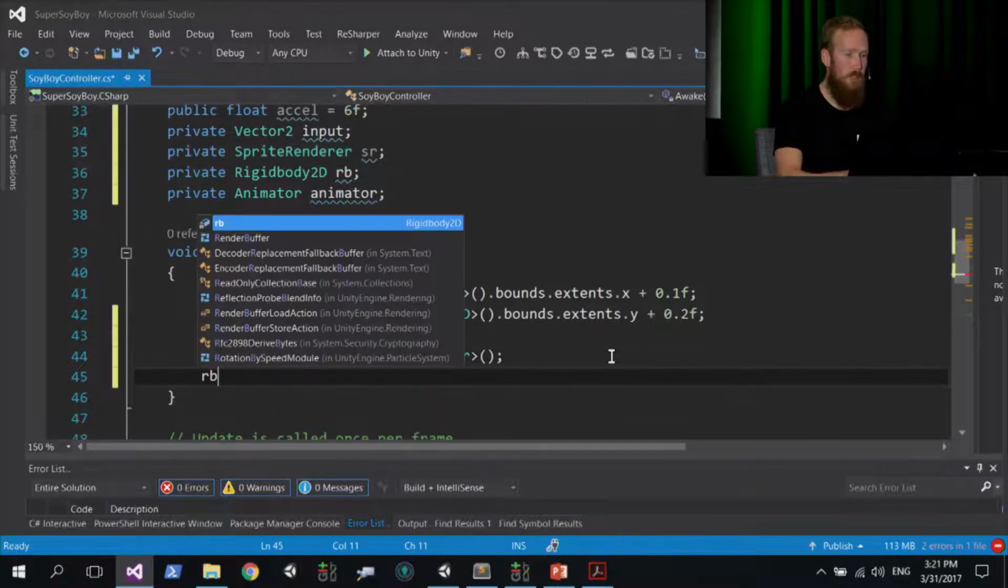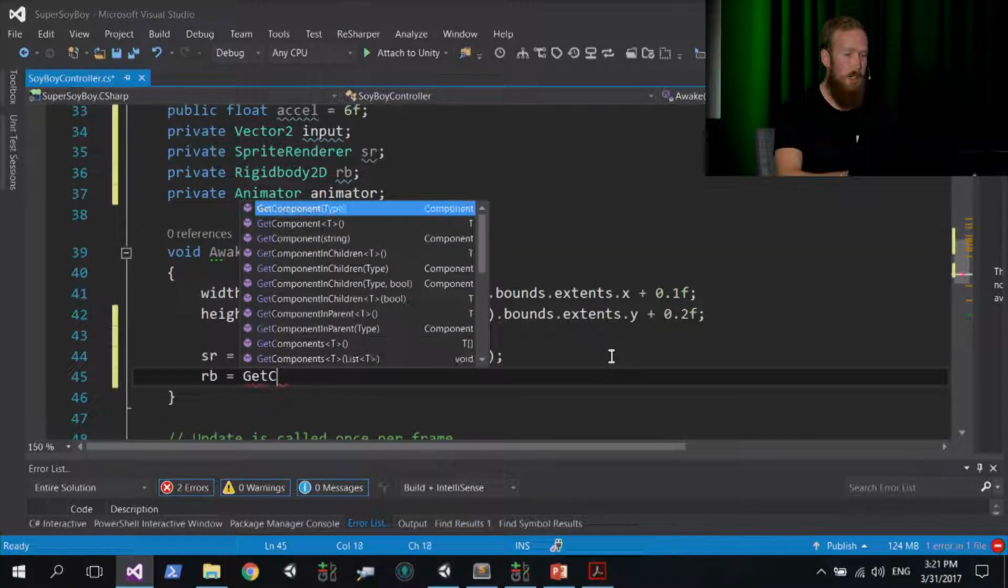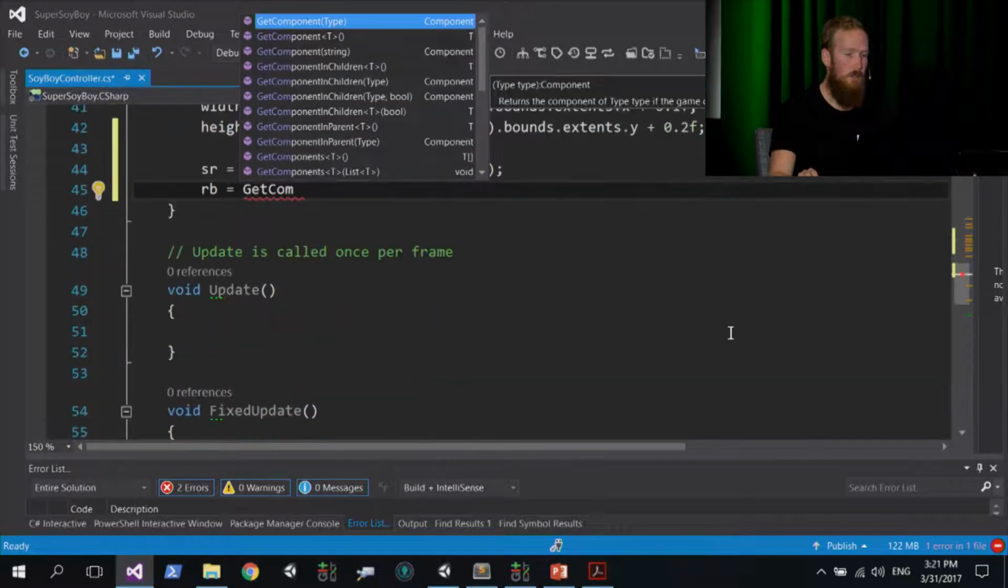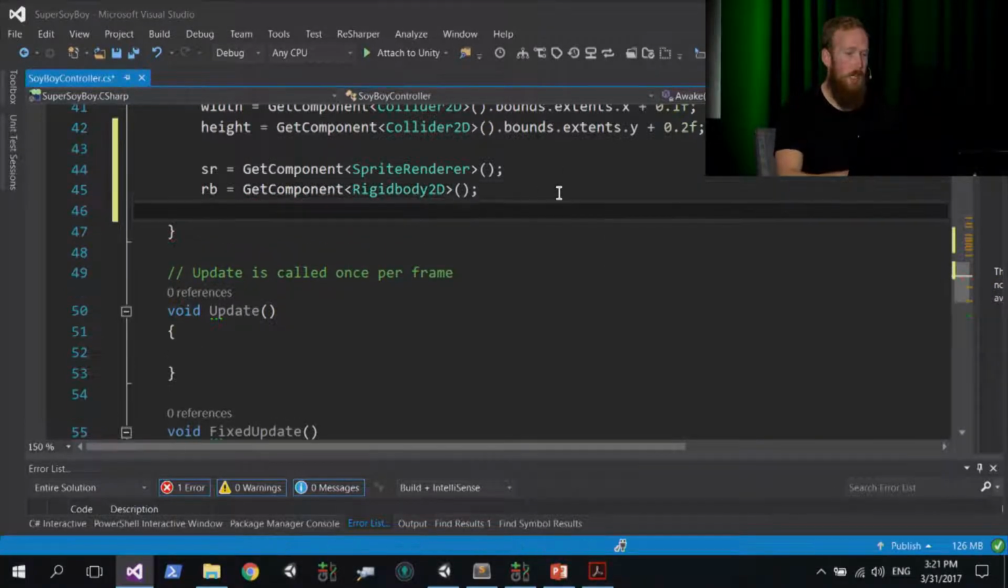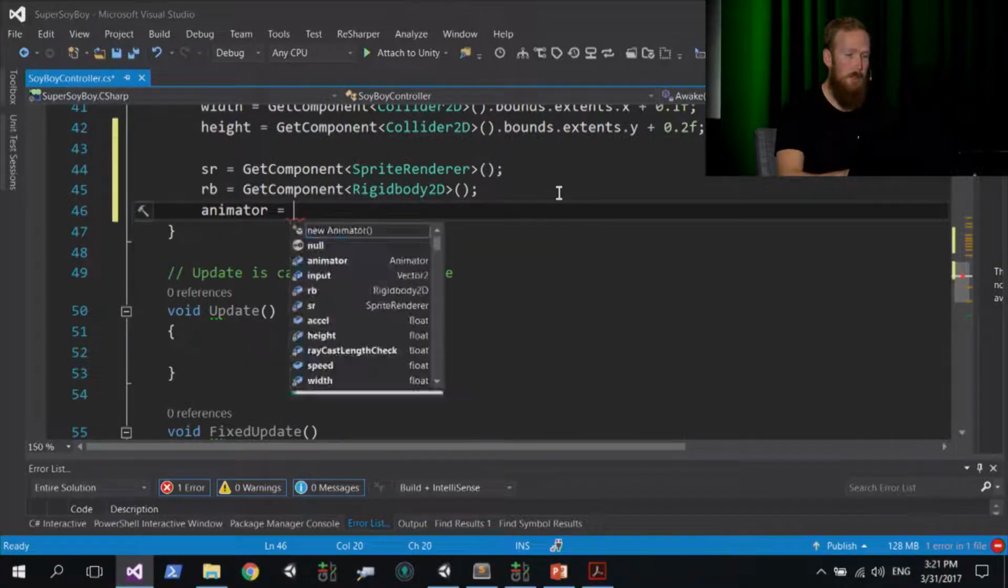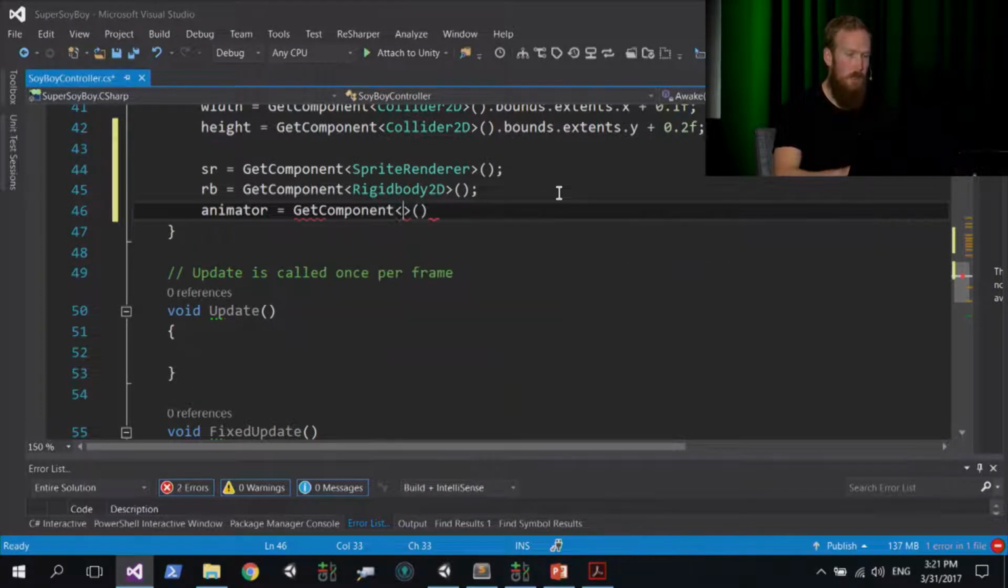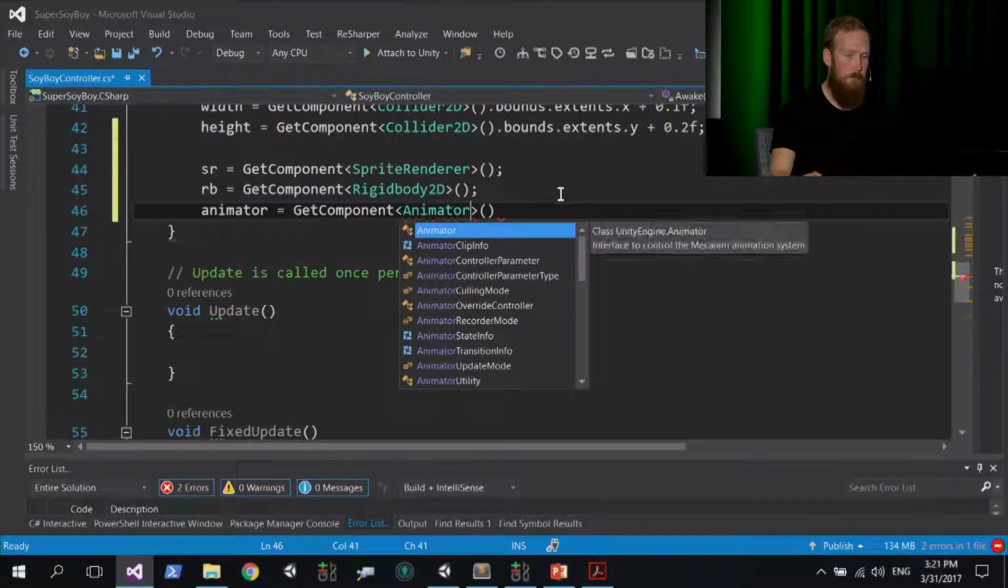So we're going to do exactly the same for RB. So RB is assigned getComponent. Let's just scroll that up there. And in the pointy brackets, we're going to pass in Rigidbody2D, semicolon on the end. And again, we're going to do the same for animator. So animator, all lowercase, is assigned getComponent, and then pass in Animator.